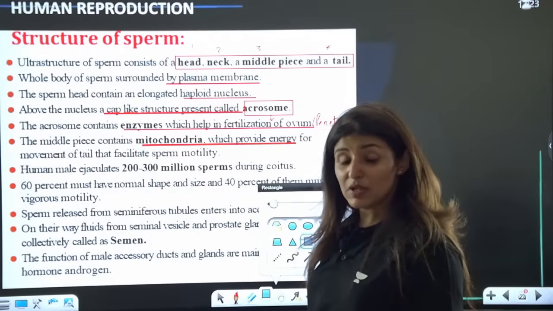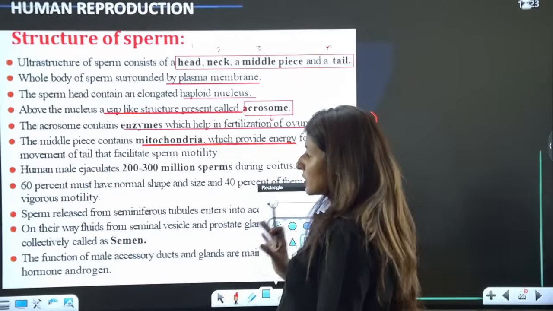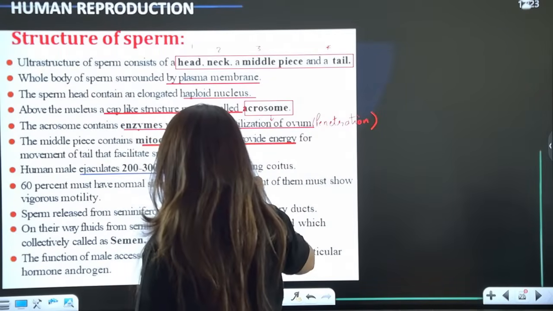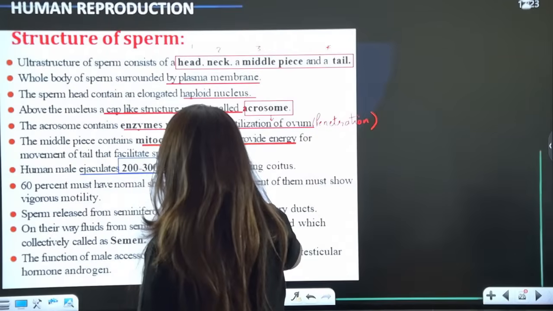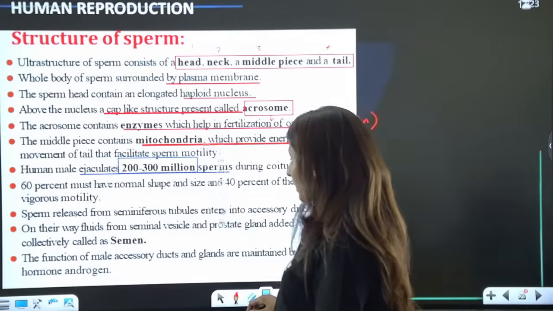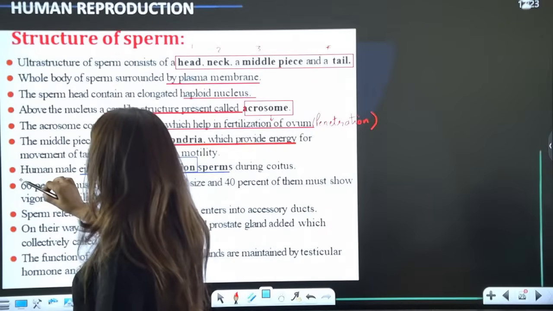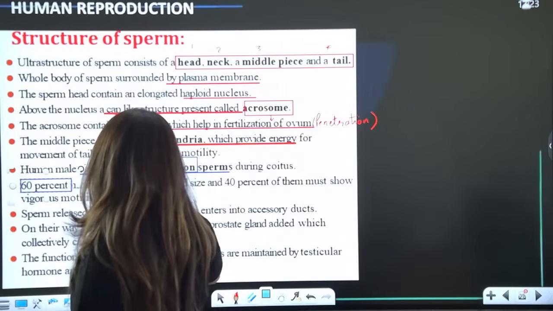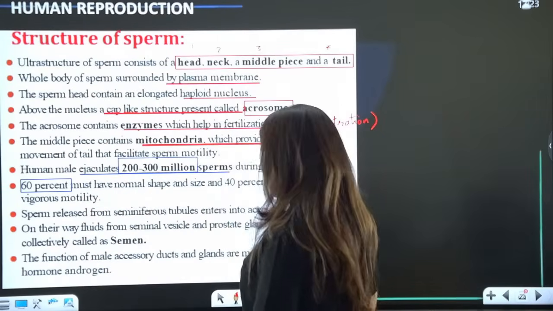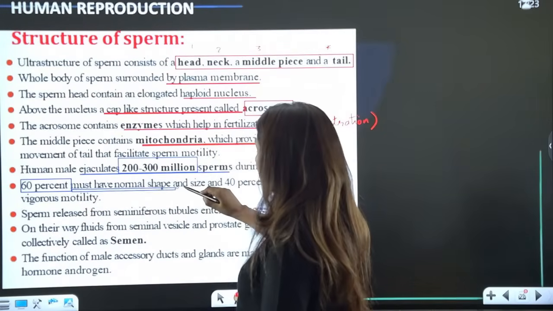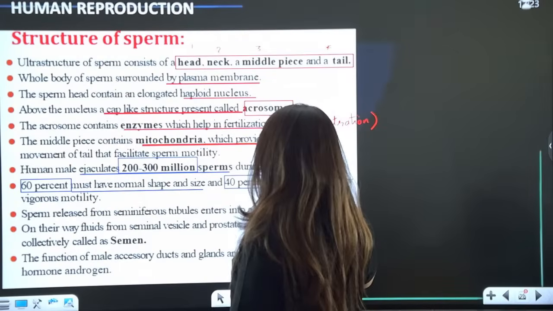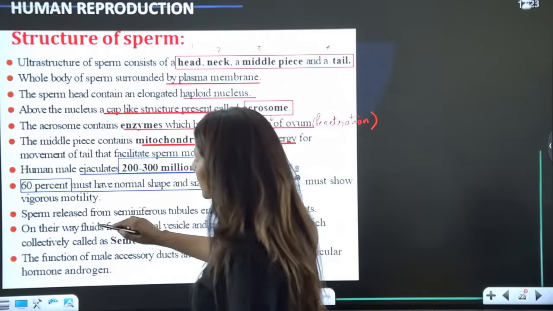One ejaculation contains around 200 to 300 million sperms. Now it is very important, guys, that out of these, 60% must have normal shape and size. And out of these 60%, 40% should show vigorous motility.